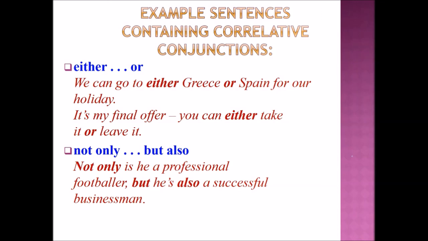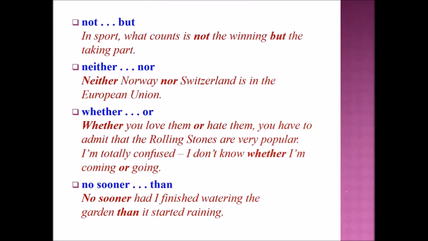Next, let's see about not only but also. Example sentence. Not only is he a professional footballer, but he is also a successful businessman. Next, let's move on to not but. Example sentence. In sport, what counts is not the winning but the taking part.